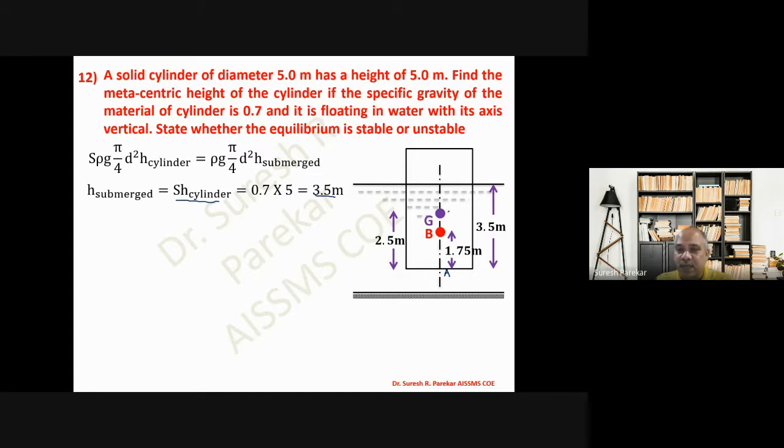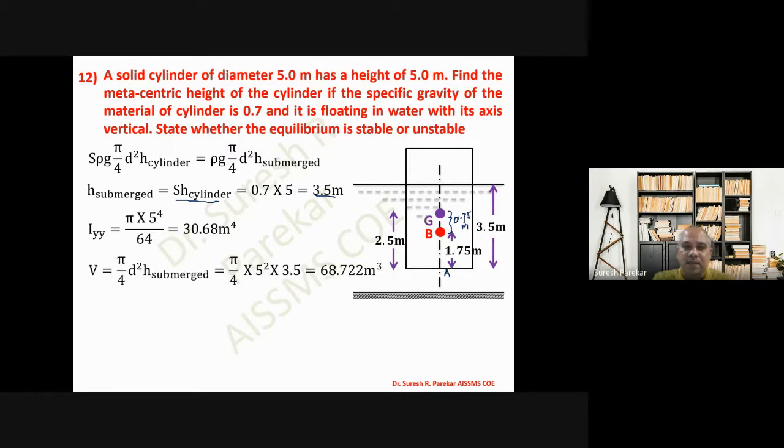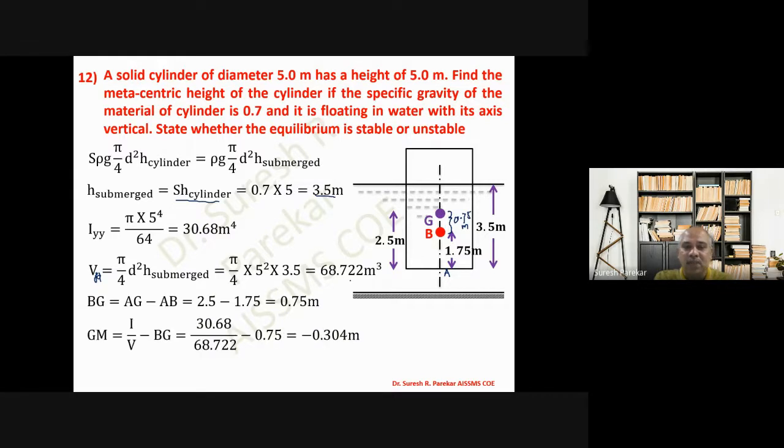And from this we will get BG value directly, 0.75 meter. Then we will find the value of I, which is pi by 64 d to the power 4, 30.68 meter 4. And then we have VFD, and we will get it as 68.722 meter. Now we have BG 0.75 and GM equal to I by VFD minus BG, and we will get it